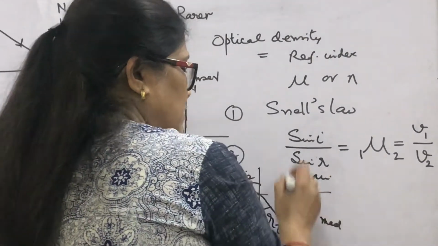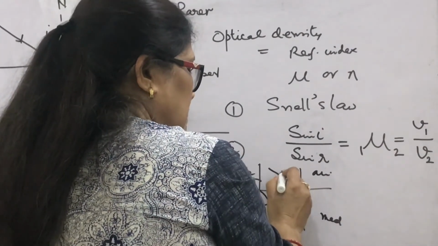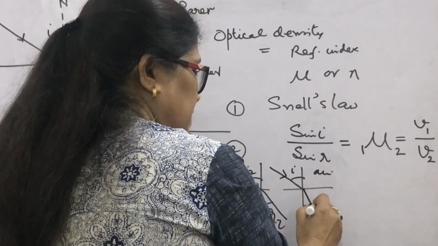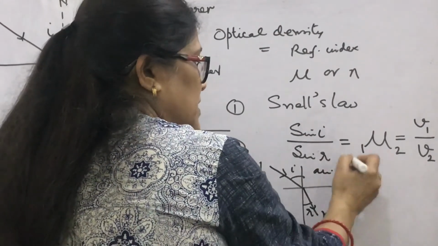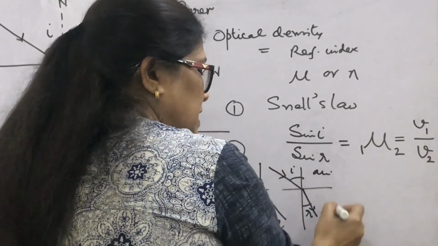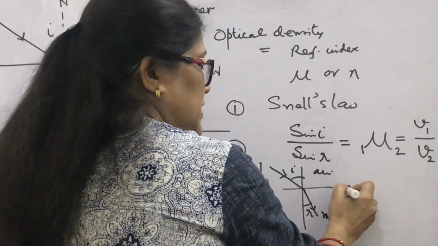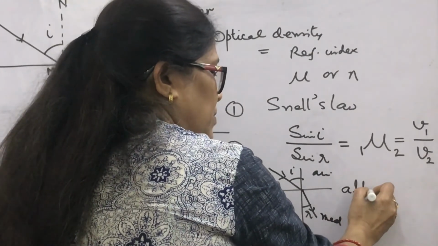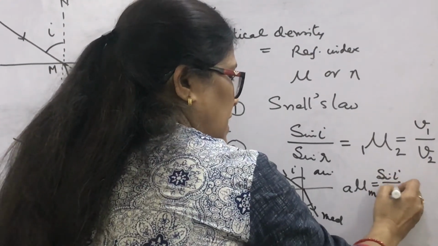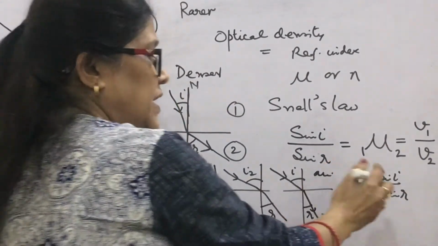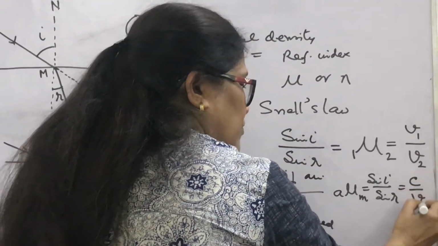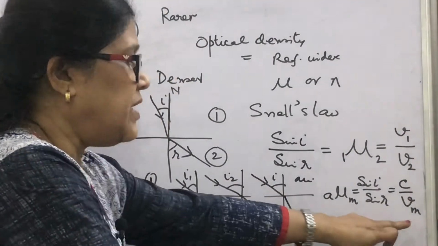This is the angle i and this is the angle r, the refracted ray. What we observe is that sin i upon sin r is the refractive index of the medium with respect to air. So you will write a mu m equal to sin i upon sin r. And what is the speed of light in air? We represent it by c. Then we write here c upon v m, that is, speed of light in the medium.